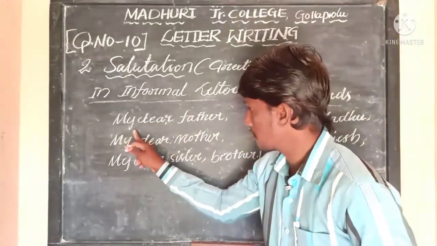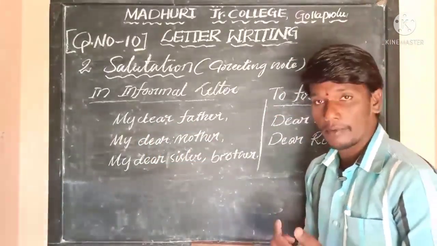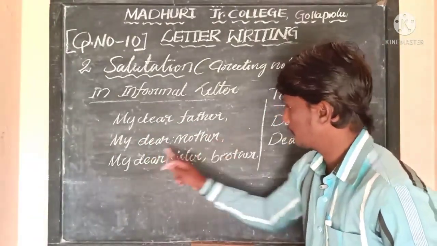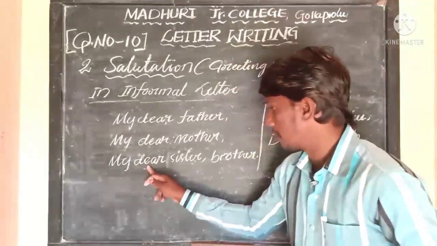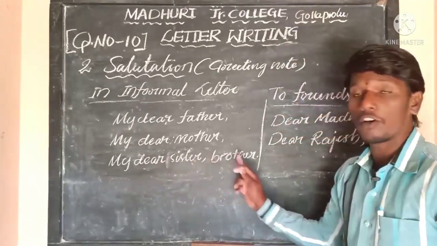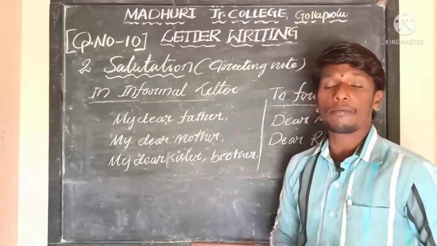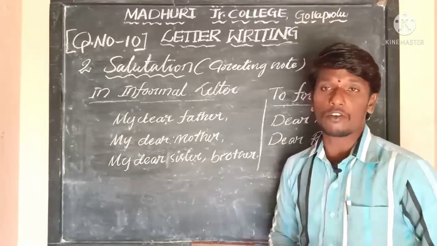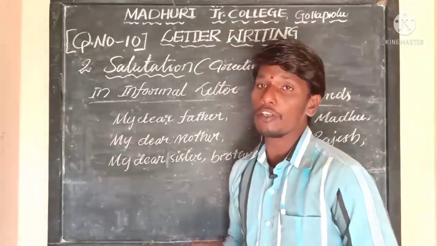You can write the salutation here: my dear father. In the same way, if you are writing a letter to your mother, my dear mother. Or when you are writing a letter to your sister or brother, you can write my dear sister or my dear brother. Or if you are writing a letter to an uncle or aunt, my dear aunt or my dear uncle. That is enough when you are writing a letter to your relatives.